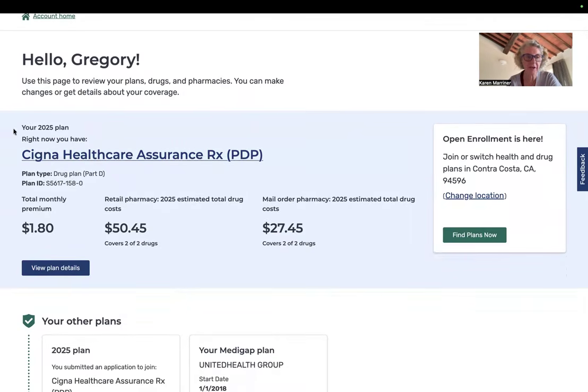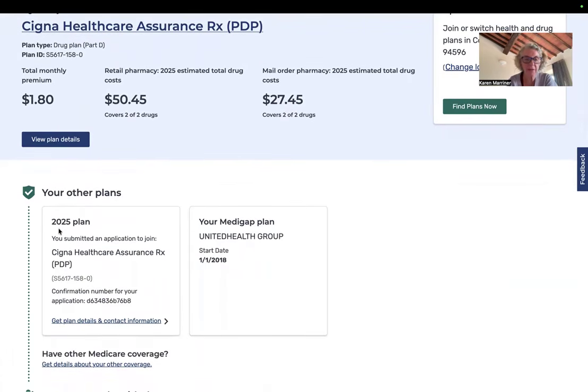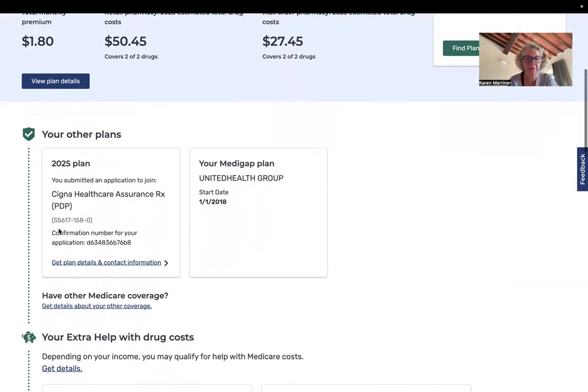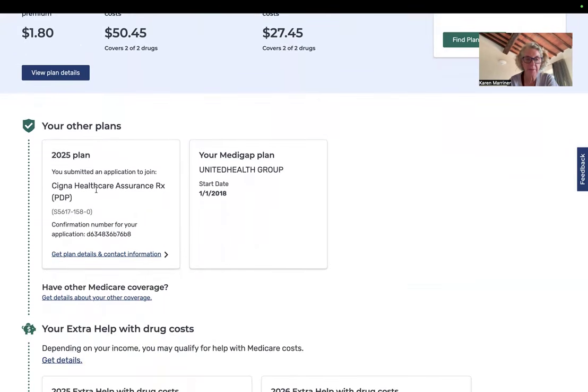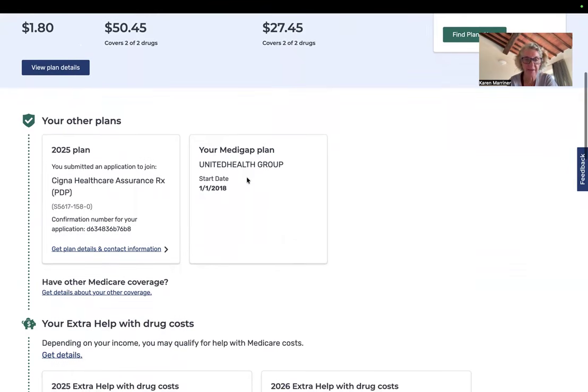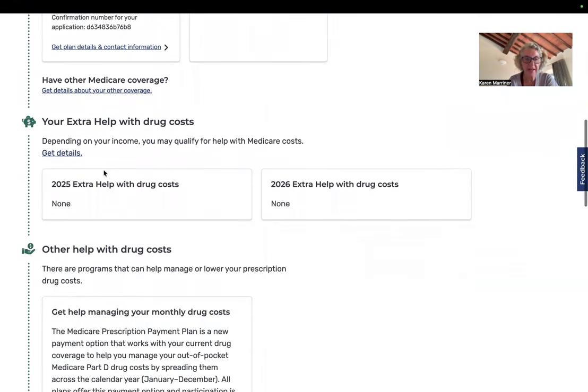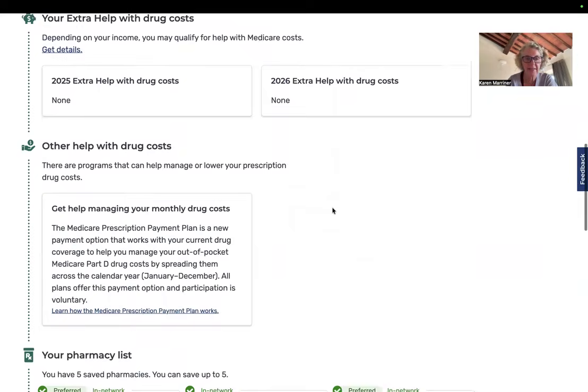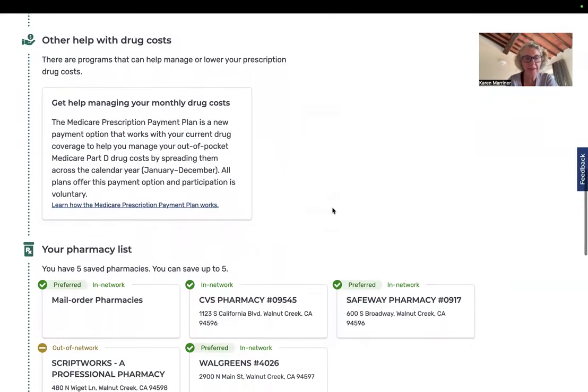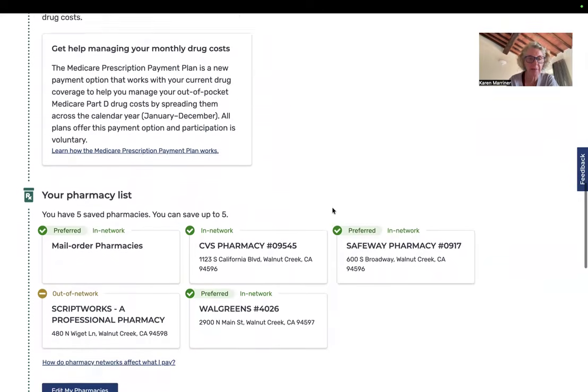It's telling me what his 2025 plan is. So that's always the first thing you'll see. And that was that $1.80 plan many of you are also on. And then we're going to look and see what else Medicare.gov has on file for him. So it has the Cigna drug plan, and it has his United supplement and the date that it started. It has any info about getting financial help for Medicare. He happens to not qualify for extra help, so you can see that there, both for 25 and 26. Other help, he doesn't qualify for any of that, so I'm going to skip through that.